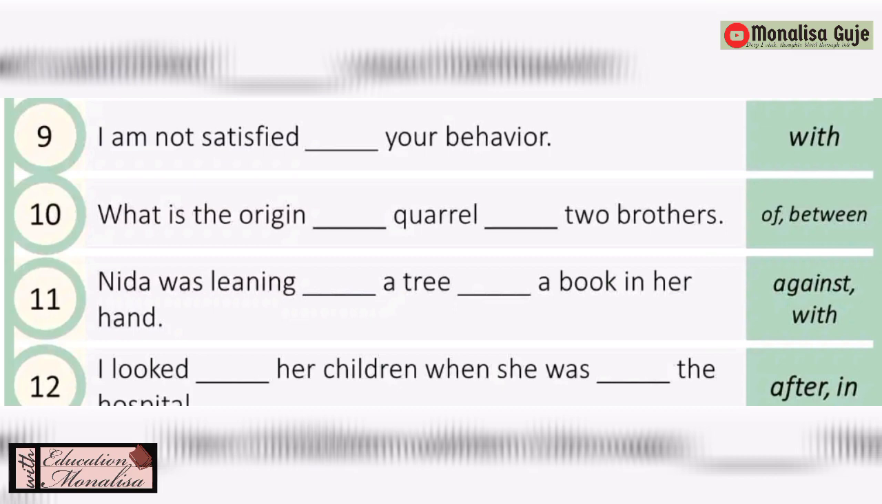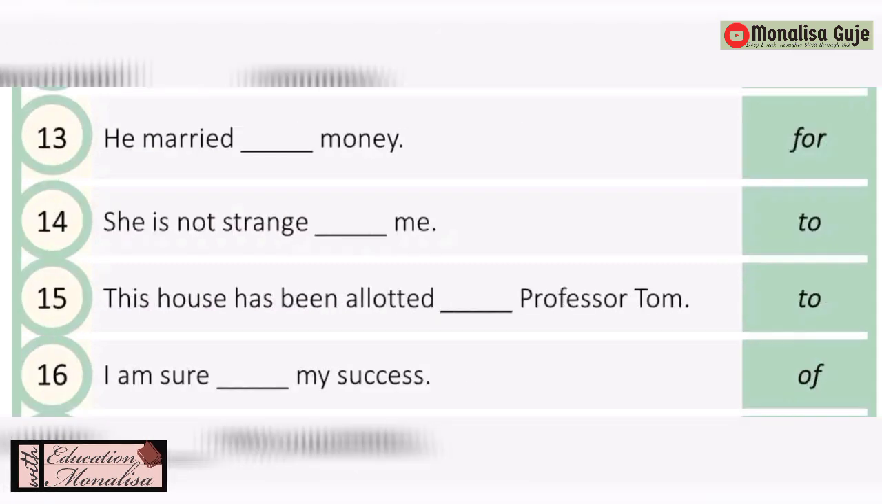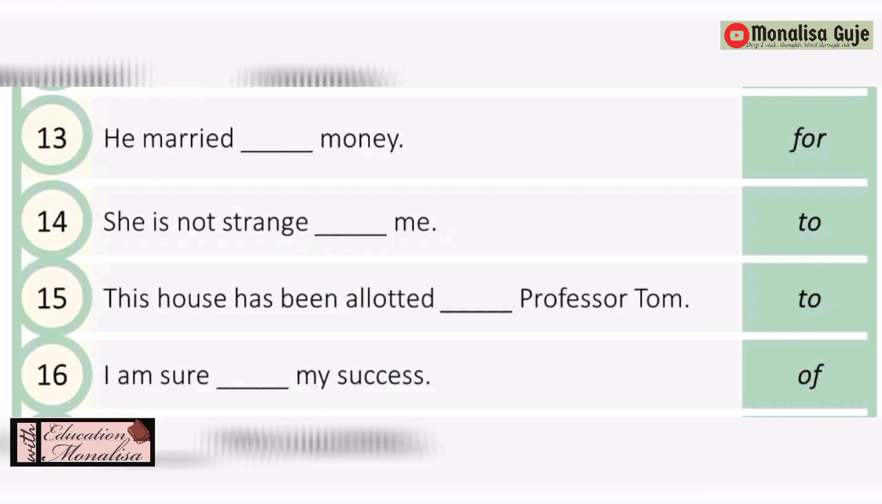So, this is what you have to copy neatly. Answers are given. I have also told it. Write them neatly, and after that, let's move forward to the next sentences. He married for money. She is not strange to me. This house has been allotted to Professor Tom. I am sure of my success. So, after you copy this, see that you are doing it neatly.